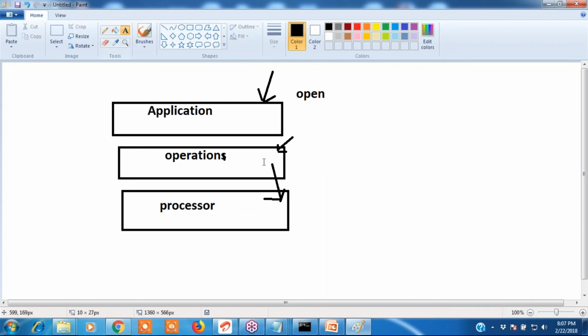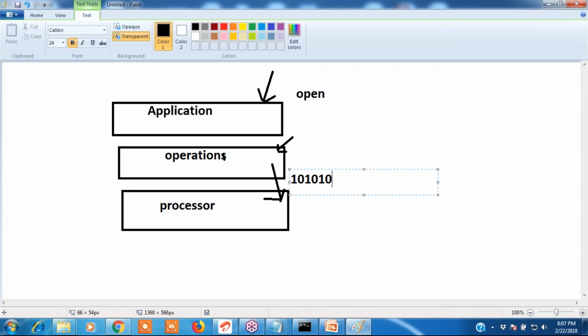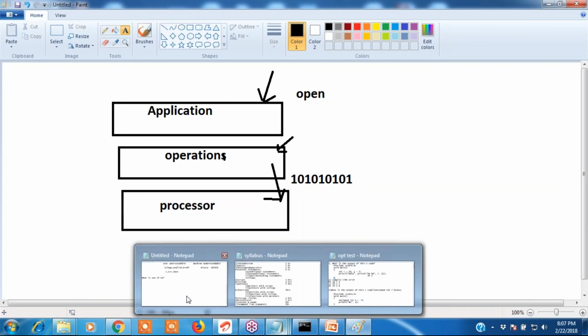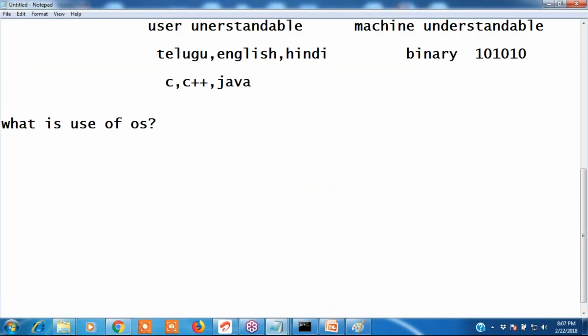It receives the command and converts it into zeros and ones, and gives it to the processor. Then the processor can understand and produce the output. That is the use of the operating system.